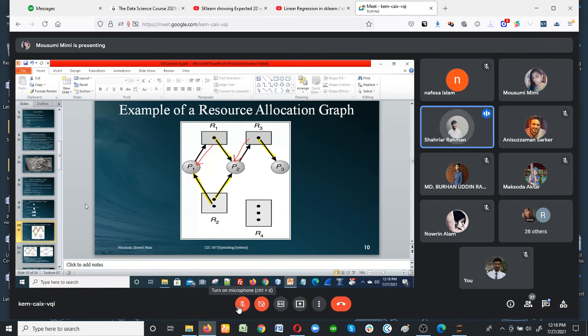Ma'am, what about resource 4? Yes, resource 4 is needed by none of the processes, so it is just here. You can think of resources as library functions or library properties. For example, when I run Microsoft Word or Microsoft PowerPoint, the library properties I need are not the same as when I run Code Blocks or a Java server.